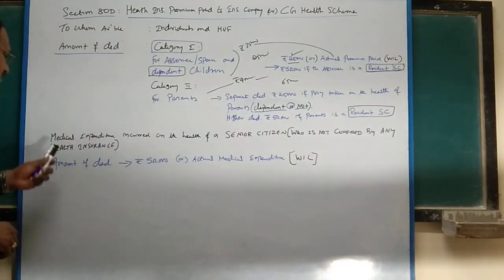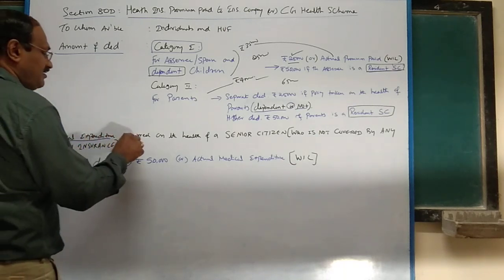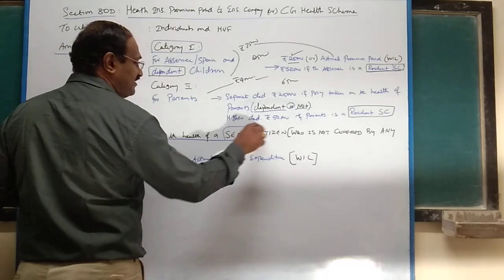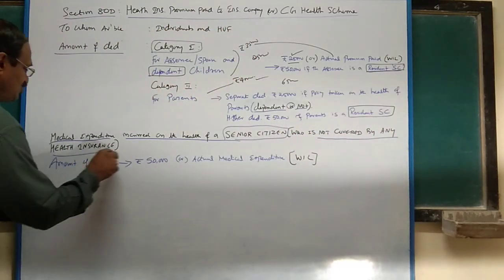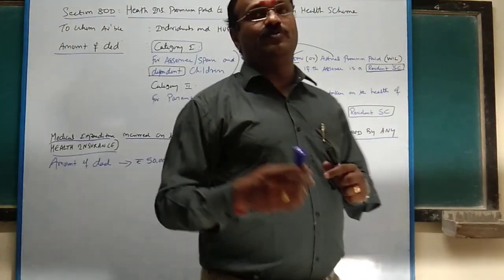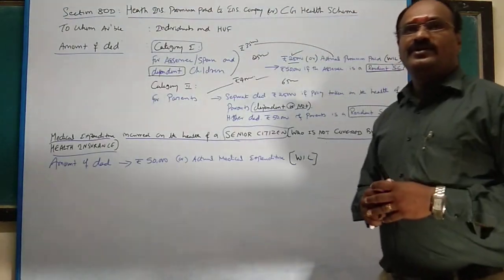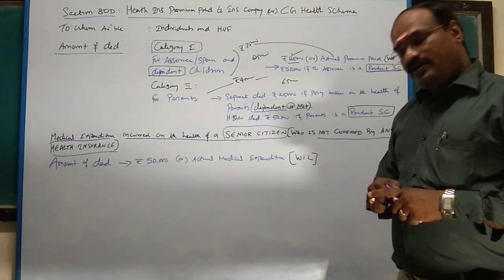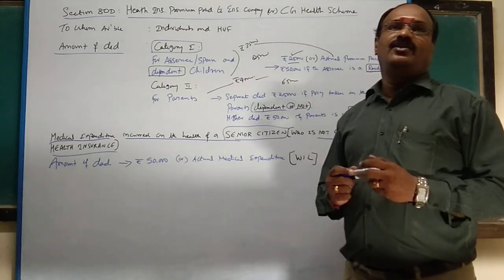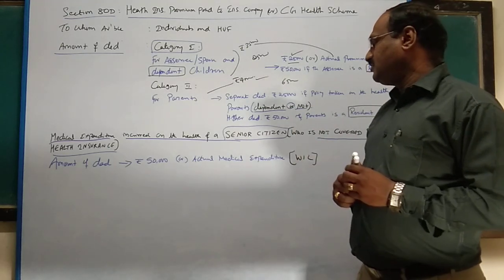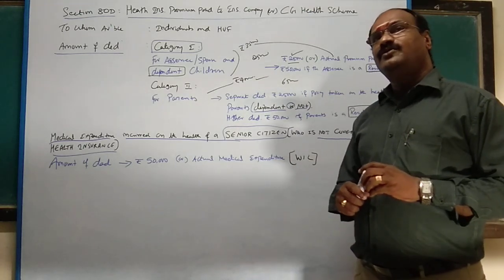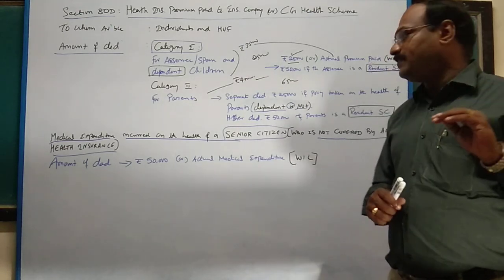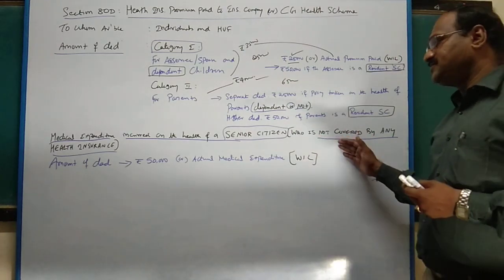Then the next important point: medical expenditure incurred on the health of a senior citizen who is not covered by any health insurance. Suppose your parent is 65 or 70. Many insurance companies do not give any coverage, because at 70 years certain insurance companies do not accept the health insurance scheme for parents.